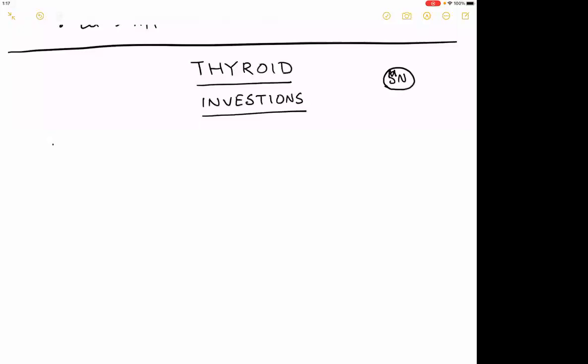They can be very broadly divided as investigations to assess the thyroid function. That can include blood investigations,